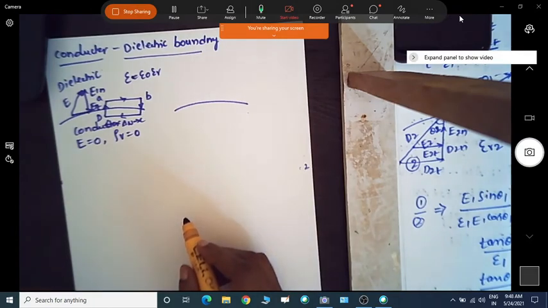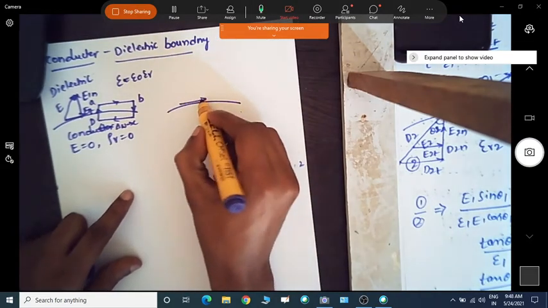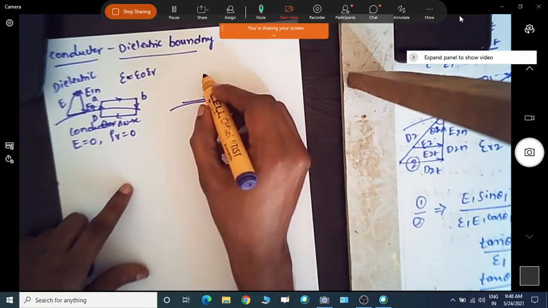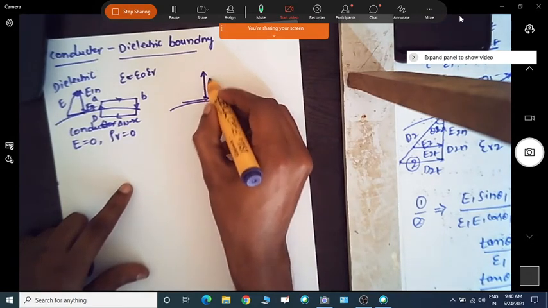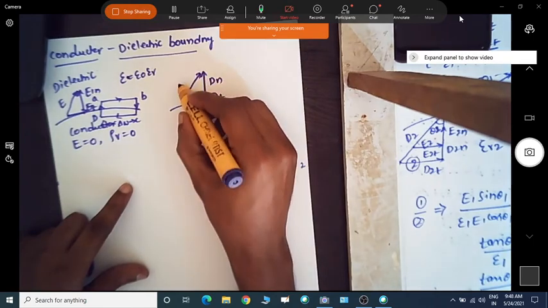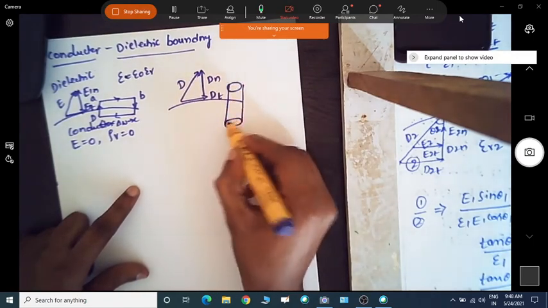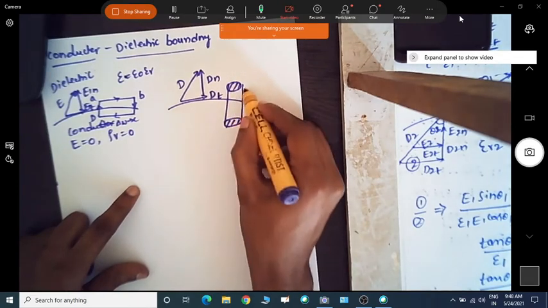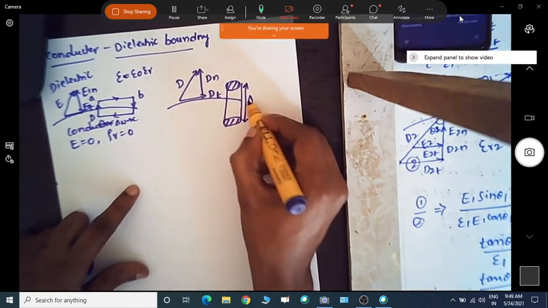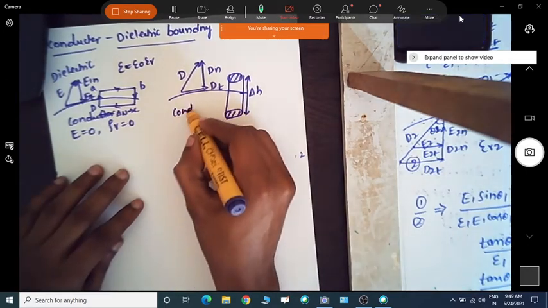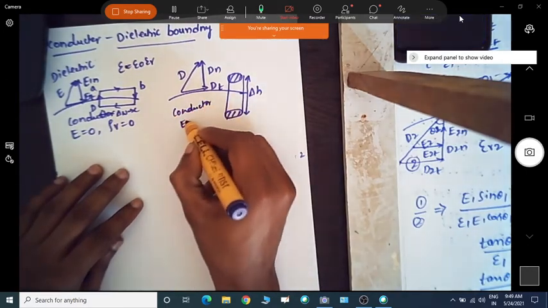To find the normal component, let us take a cylindrical surface and assume it as a Gaussian surface. The conductor has E equal to 0.